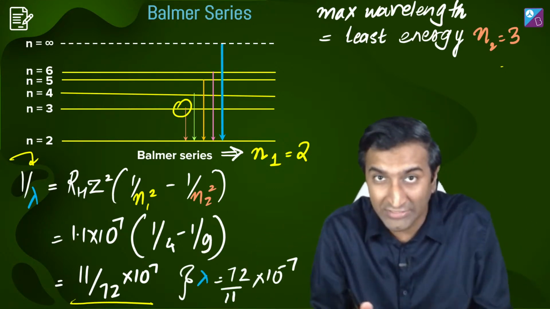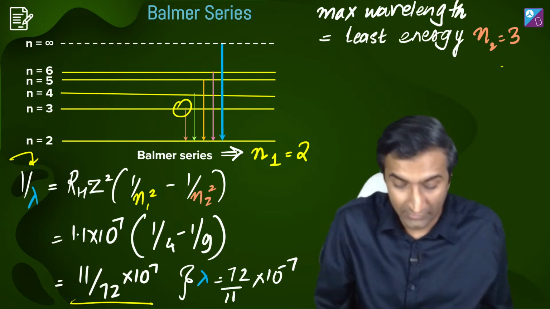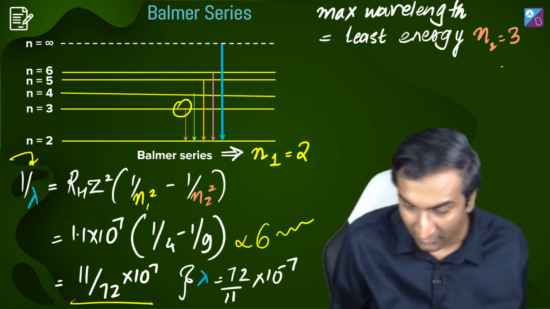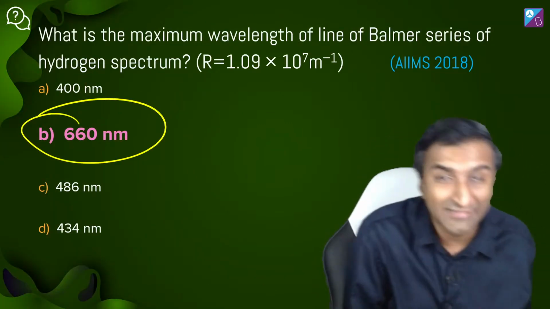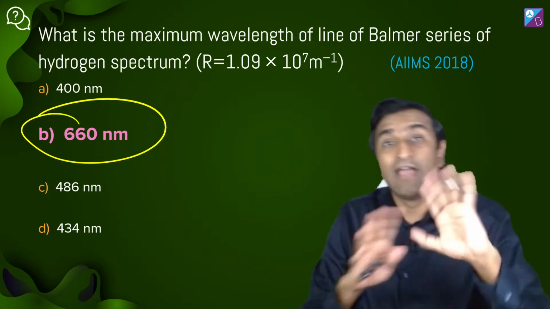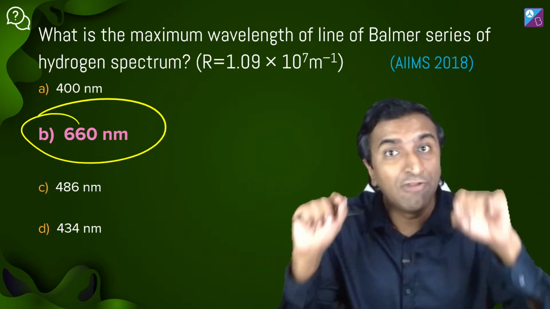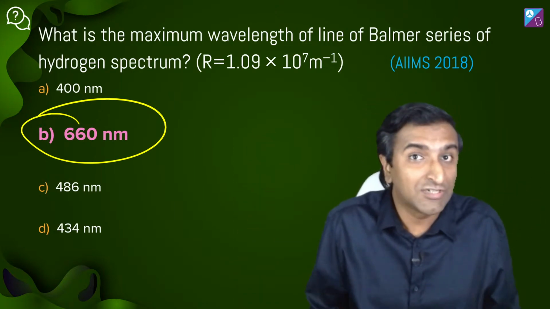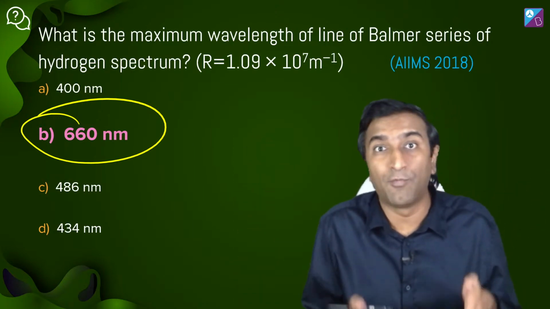Again, this is one of those questions where even if you don't solve it, I just know this will be around 6 something, and there's only one option that has that 6 number in it. See? That's why I'm saying be smart about solving questions. When we do theory, I teach you things inside out, leisurely. But when we do questions, you have to be at the top of your game.